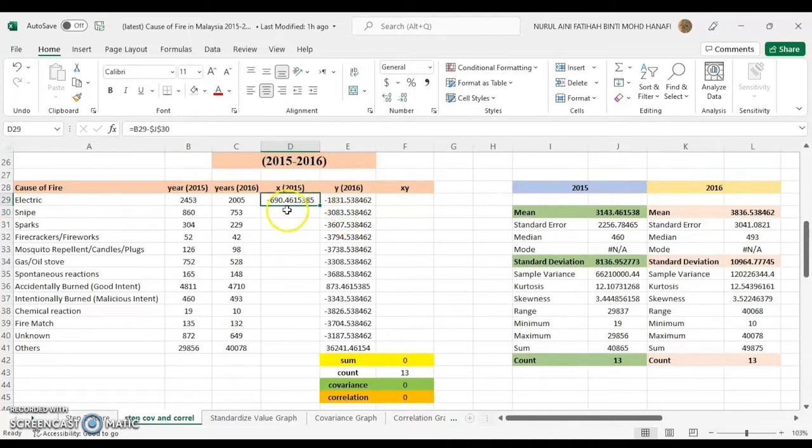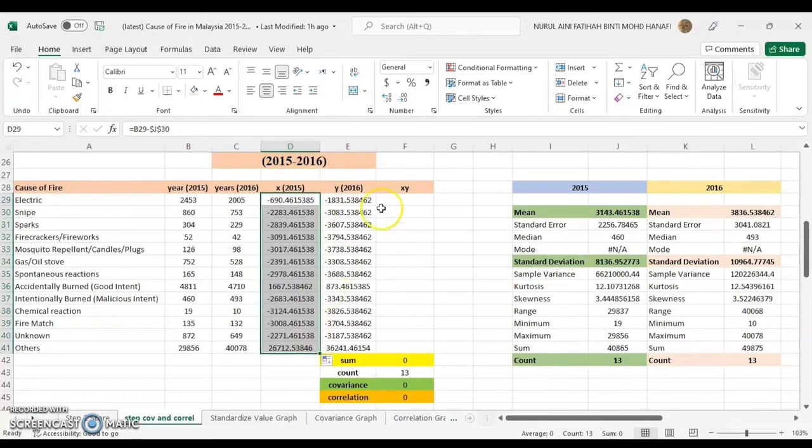When you get the first value of X of 2015, just drag it to the bottom. To find the Y value, repeat the same step as X, which takes the first number of year 2016 and then minus the mean in 2016. When you get the first value of Y, drag it down.